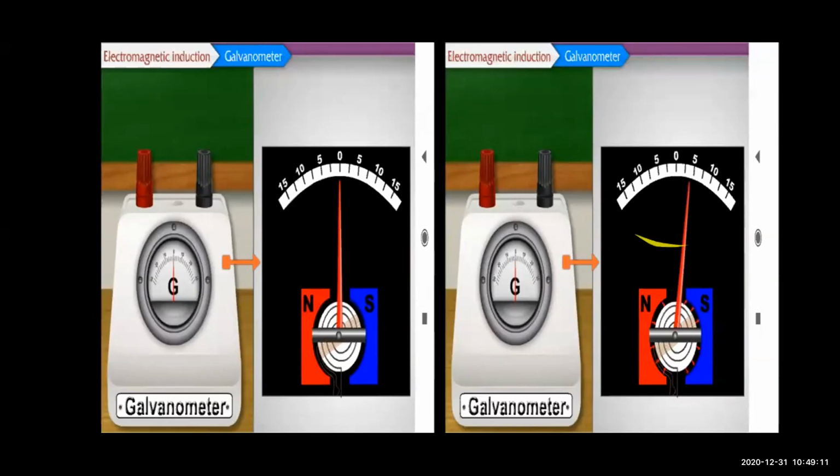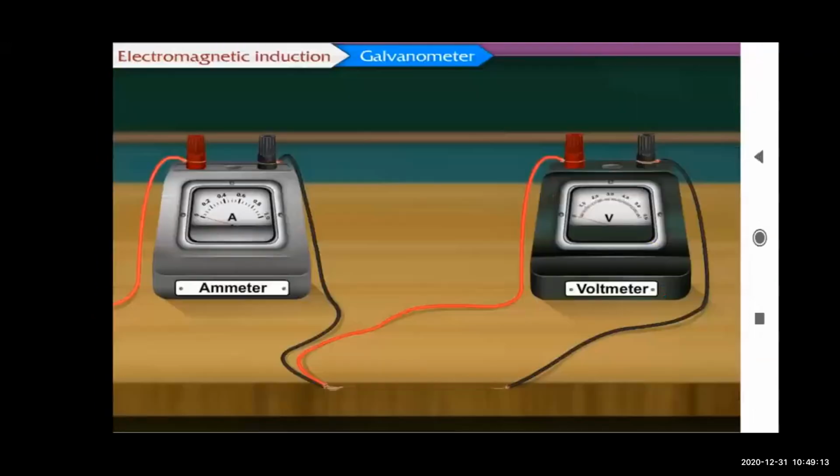Now voltmeter and ammeter also work on the same principle. Which principle? That a current carrying conductor in a magnetic field experiences a force. So voltmeter and ammeter also work on the same principle.